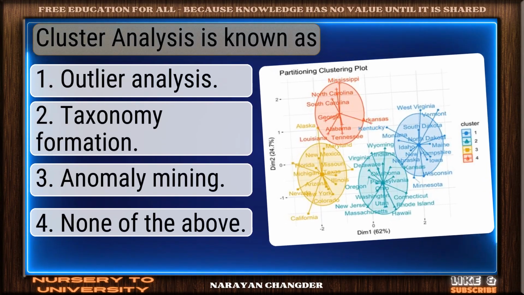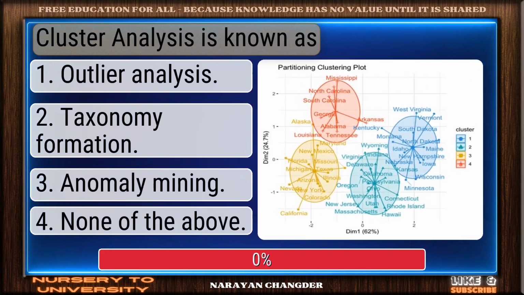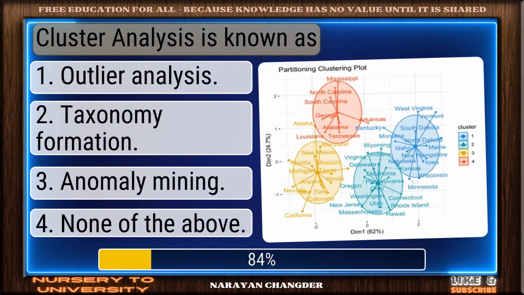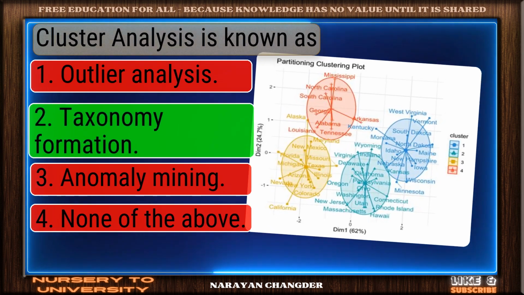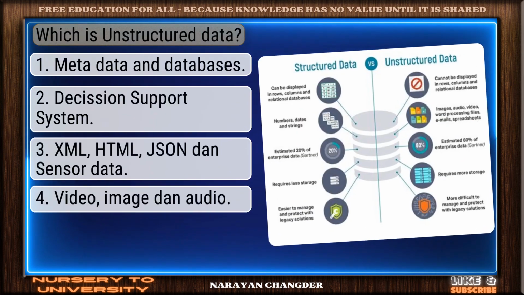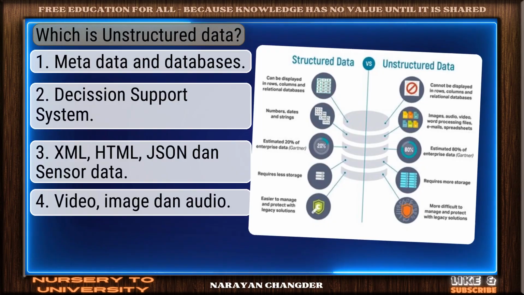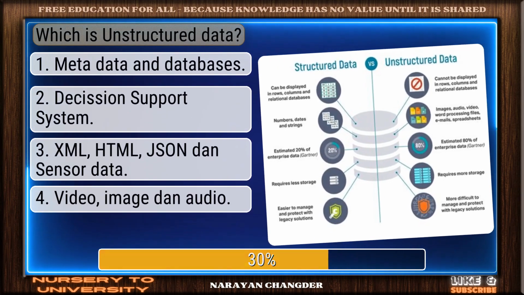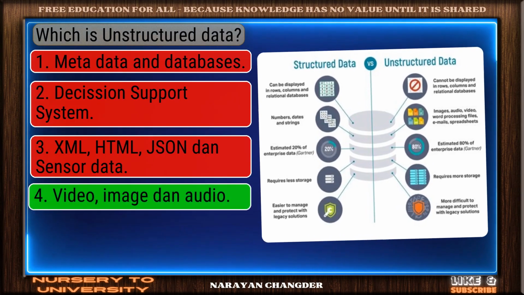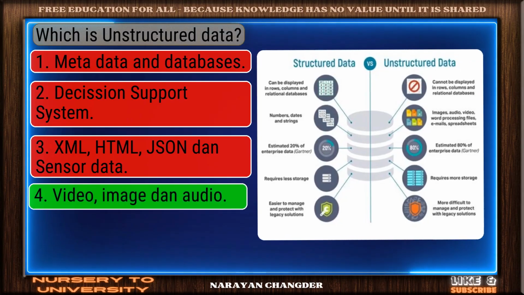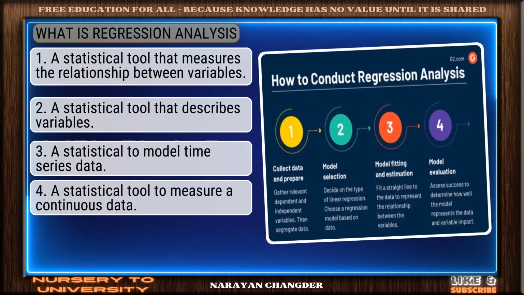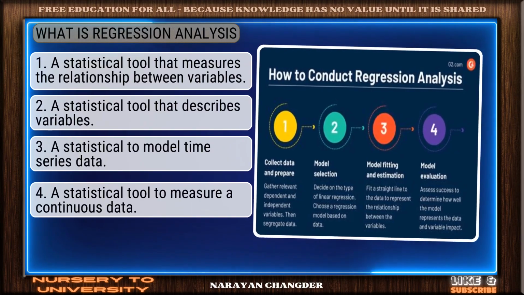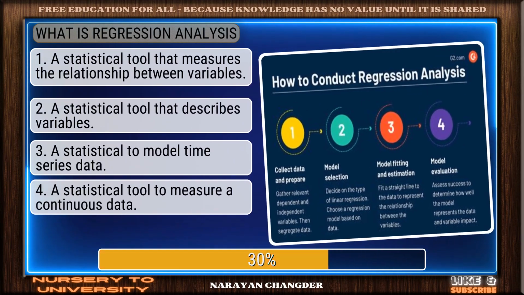Question number 47. Cluster analysis is known as. Sharp thinking. Taxonomy formation is the right choice. Question number 48. Which is unstructured data? Right choice. Video, image, then audio is the best answer. Question number 49. What is regression analysis?